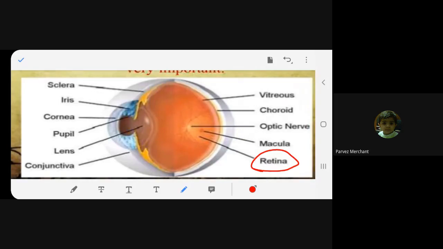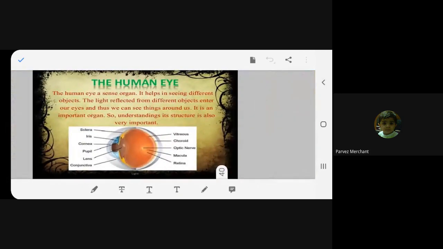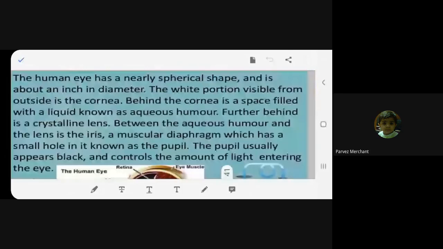Now, why do we wear specs? Because sometimes the image is formed here or sometimes the image is formed here. So we use spectacles to correct this so that the image forms on the retina. This is how the image is formed. Any problem? So we are wearing glasses for the correction of our eye. Any problems? Understood? Yes, ma'am.